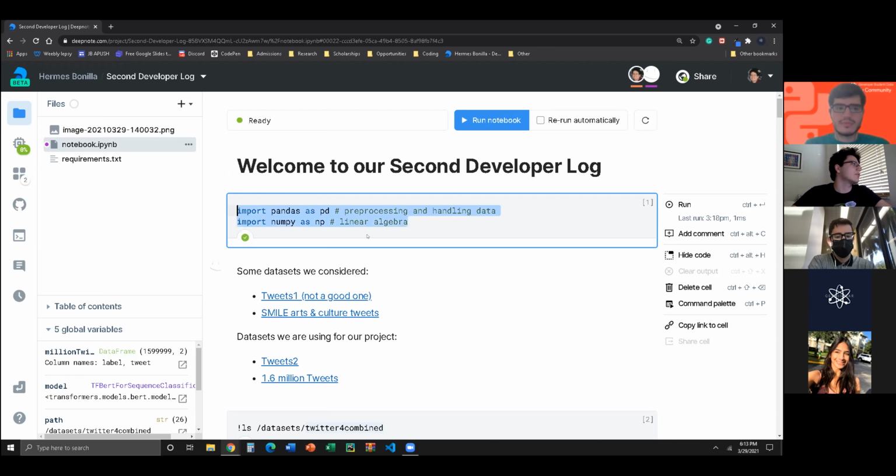So we're starting off by importing pandas and NumPy. They're pretty regular libraries that almost everyone uses when handling data. NumPy is for linear algebra, and has a lot of the math. And then pandas, we had our pandas workshop if you'd like to check that out, is just for moving around data and working with it.